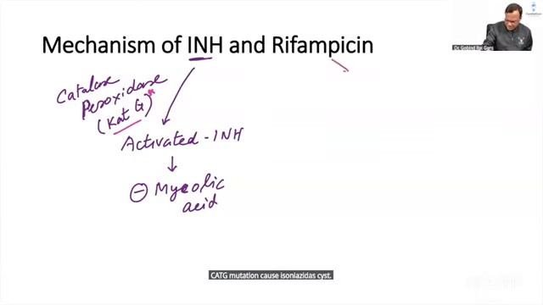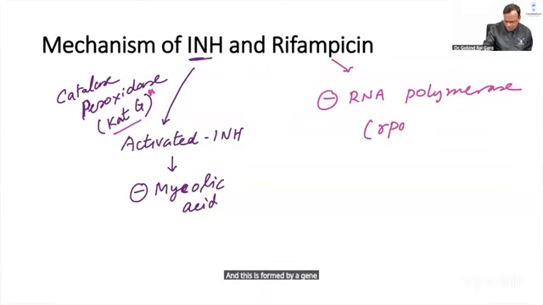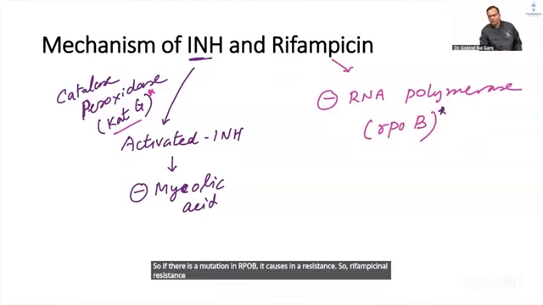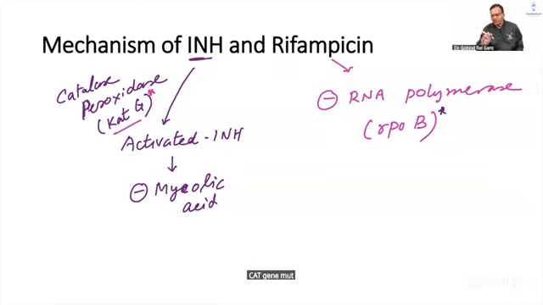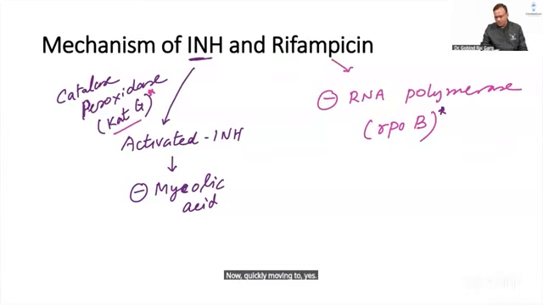Then rifampicin acts by inhibiting RNA polymerase, which is formed by a gene called rpoB. If there is a mutation in rpoB, it causes rifampicin resistance. So rifampicin resistance is due to mutation of the rpoB gene, whereas isoniazid resistance occurs due to mutation in the KatG gene. Okay, so that is about the mechanisms of isoniazid and rifampicin. Yes, inhA, but that is less common.